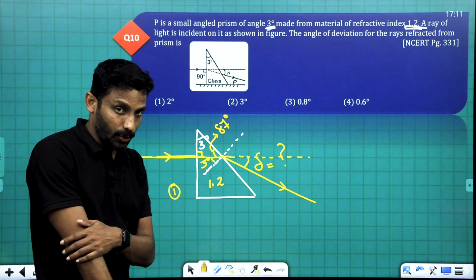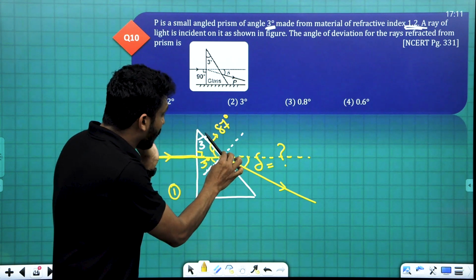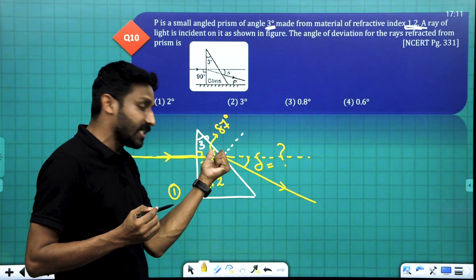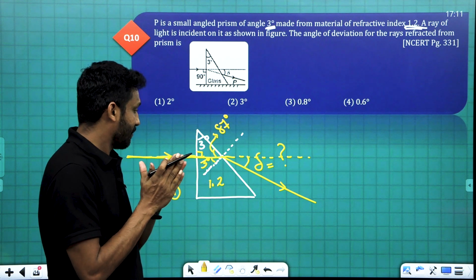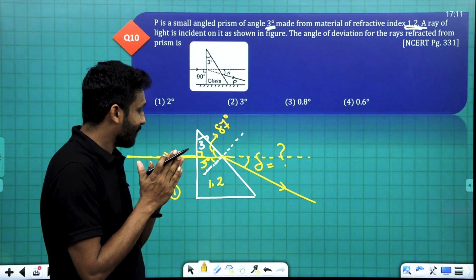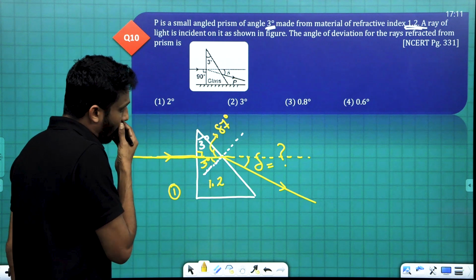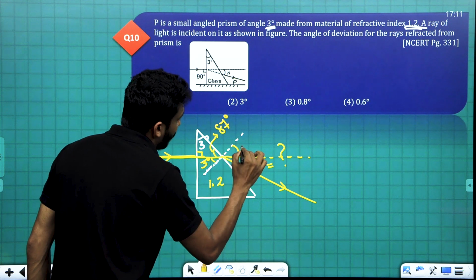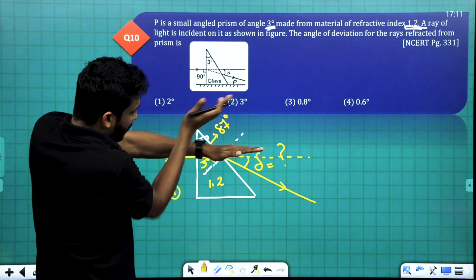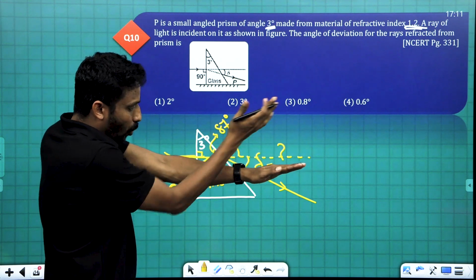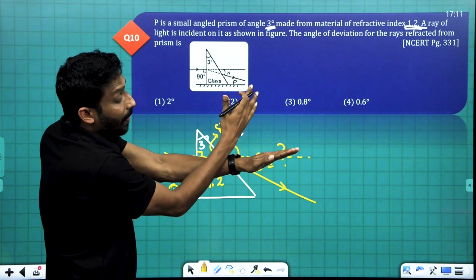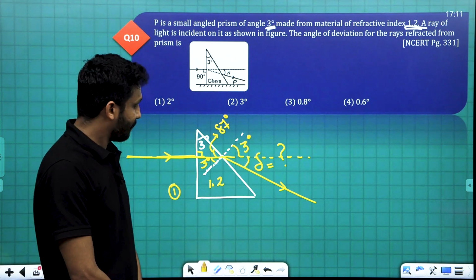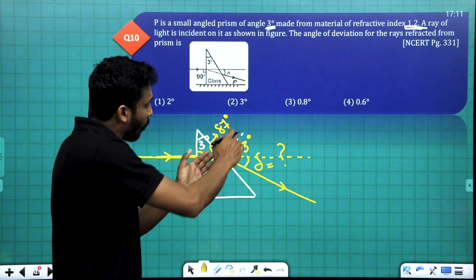I think it's clear to you. This surface and this line are perpendicular to each other, so this is totally 90. Out of this 87, the remaining is 3 degree here. Now, this angle is 3 degree means this angle is also 3 degree. This direction and this direction are setting an angle here, 3 degree. Then here also it will be 3 degree. Clear?